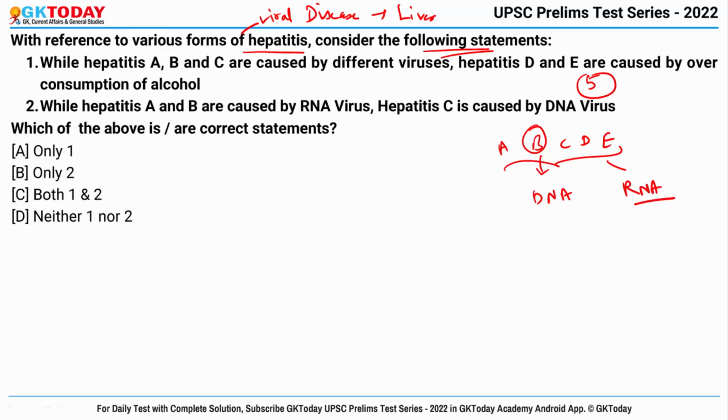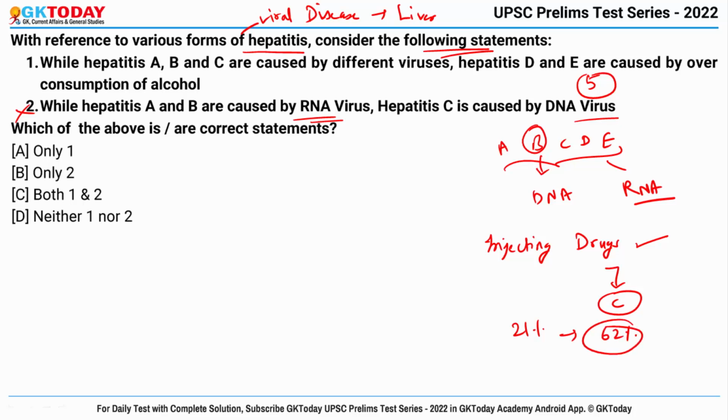Okay. So the second statement says, while hepatitis A and B are caused by RNA virus, C is caused by DNA virus. No, it is wrong. And according to a new World Health Organization report, injecting drugs is a major cause of new hepatitis C infections, and only 21% of hepatitis C infections are diagnosed and 62% receive treatment.